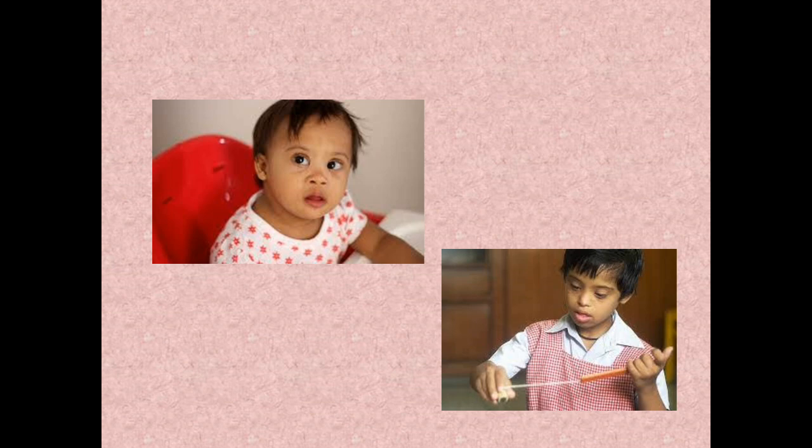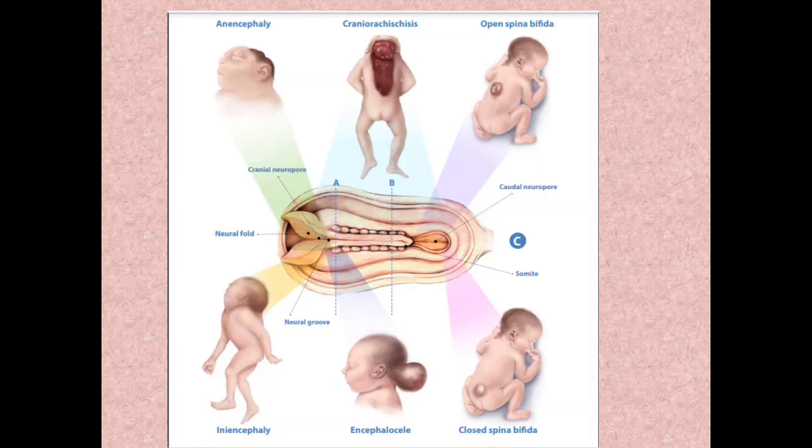Now moving on, we'll be seeing all the anomalies system wise. I'd like to tell you that the most common anomalies are seen in the central nervous system and cardiovascular system. These are the two systems where most of the congenital anomalies are seen. Central nervous system, what are the anomalies that you can come across? To know each and every congenital anomaly, you should know a little bit of embryology of each: what congenital anomaly has occurred and how it has occurred.